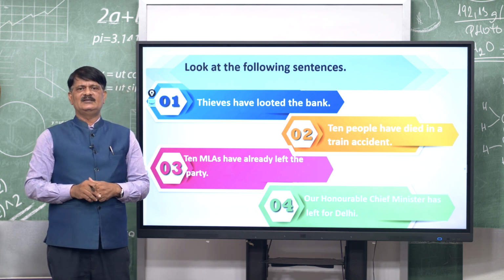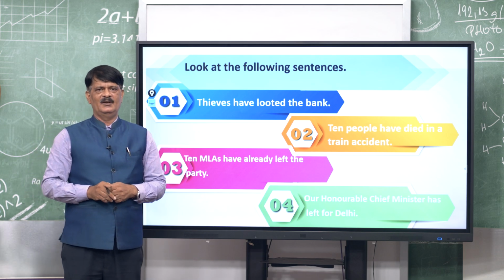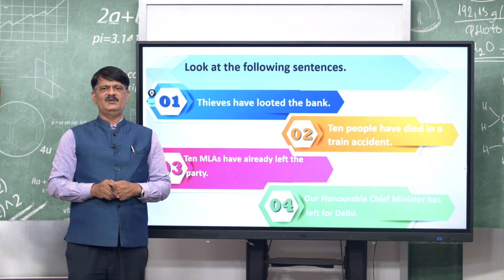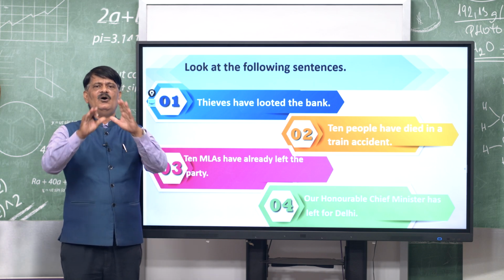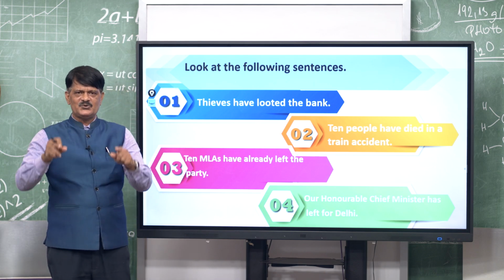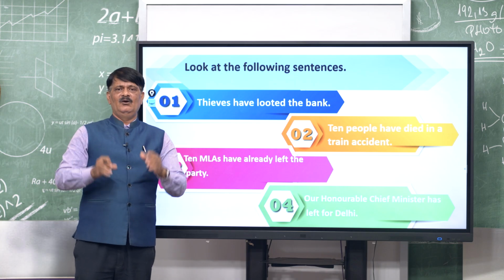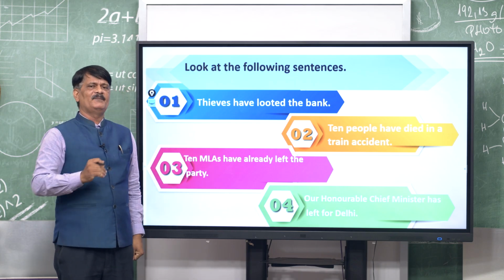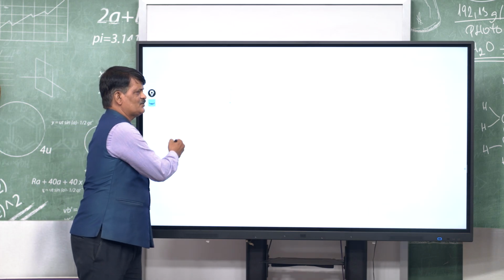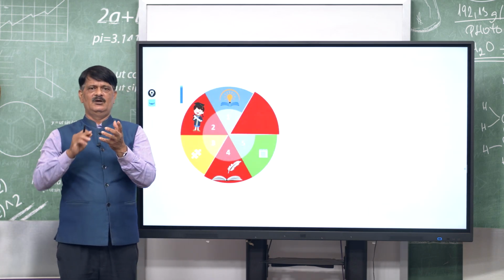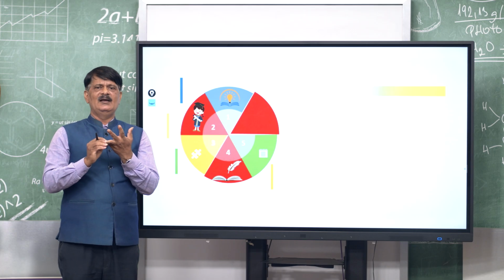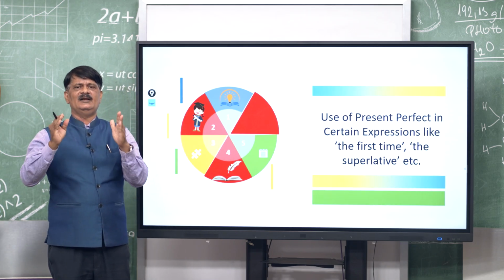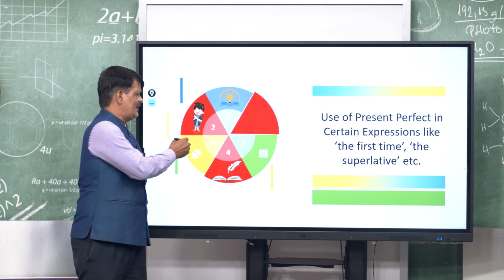10 people have died in a train accident. 10 MLAs have already left the party. Our Honorable Chief Minister has left for Delhi. All are headlines, you know, in the newspaper. In newspaper headlines or in case of bulletins, you will know that generally we use the present perfect. Present perfect here means what we will use? That we will use the subject with has, have and also V3. Okay. And also for the first time, second time, there also we will use the present perfect.